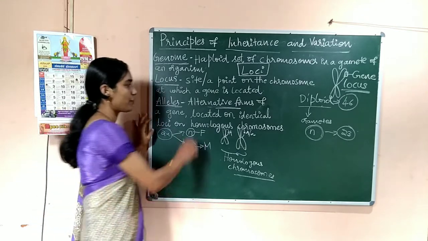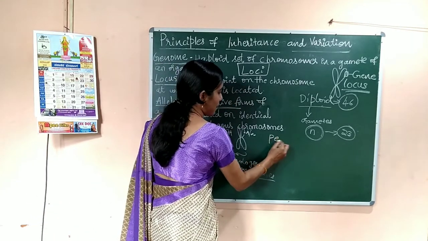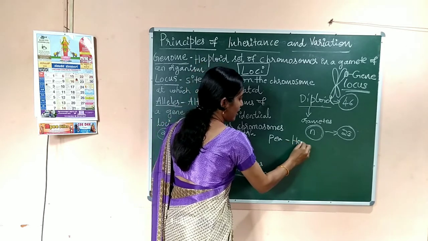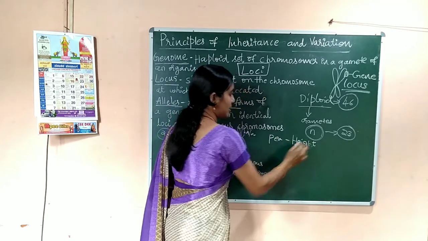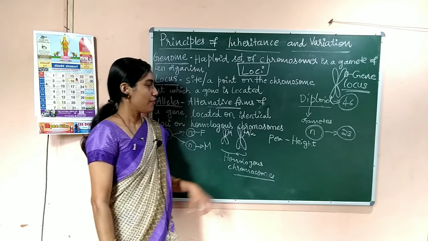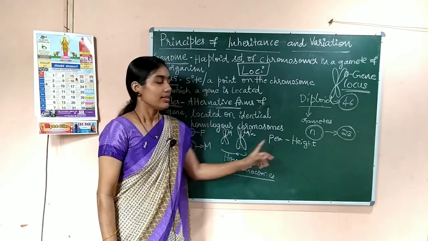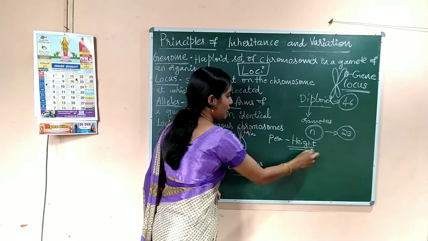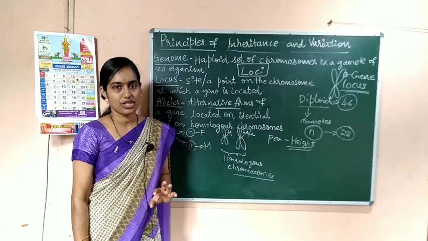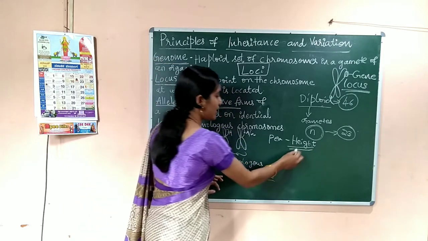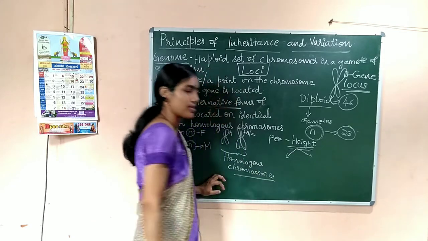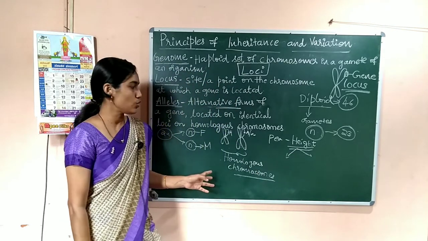If you consider the pea plant and the height of the pea plant as a character, this height is a character controlled by a gene, right? And that gene has two forms.